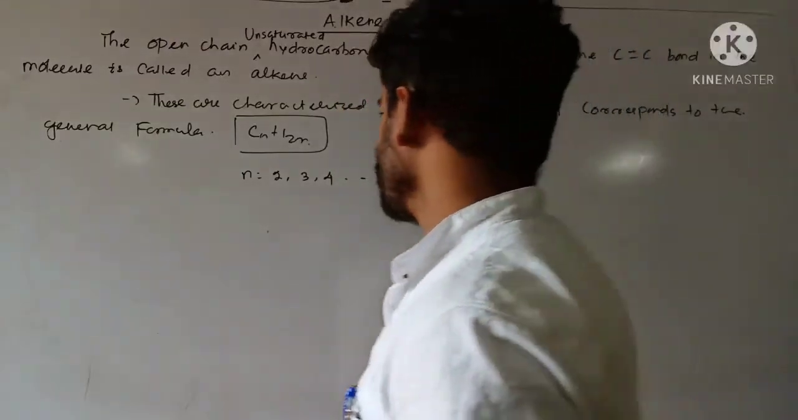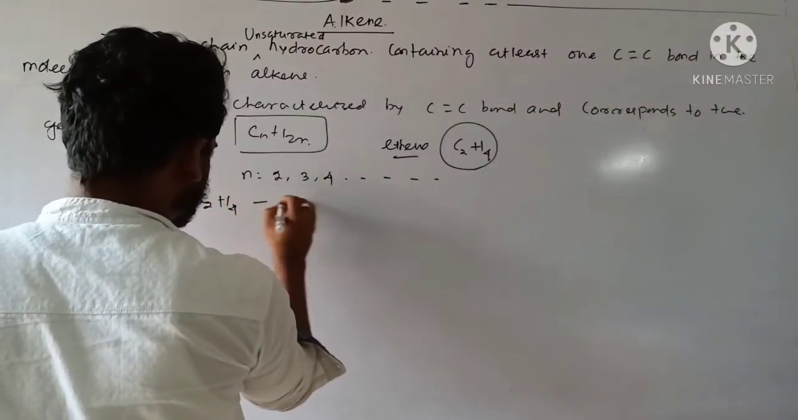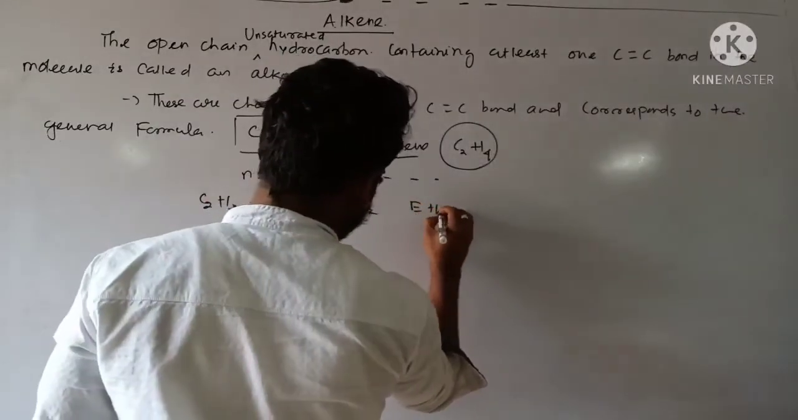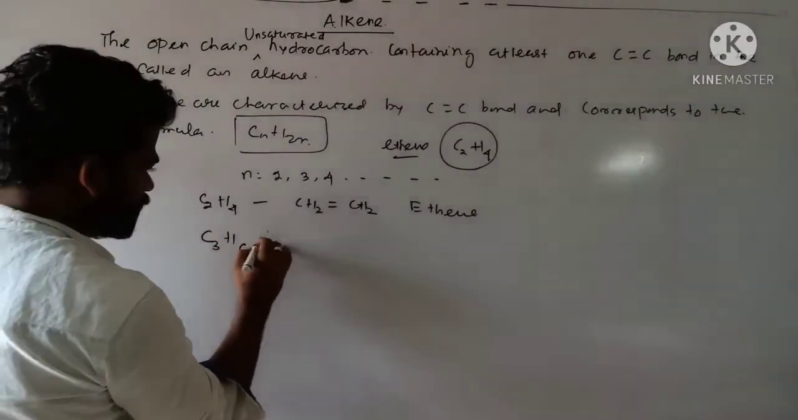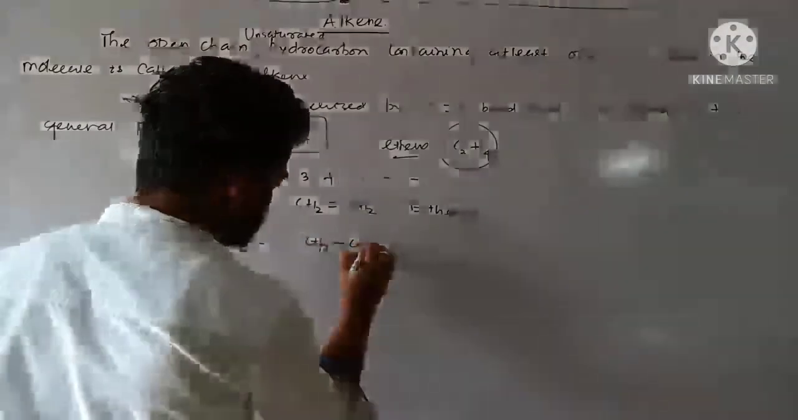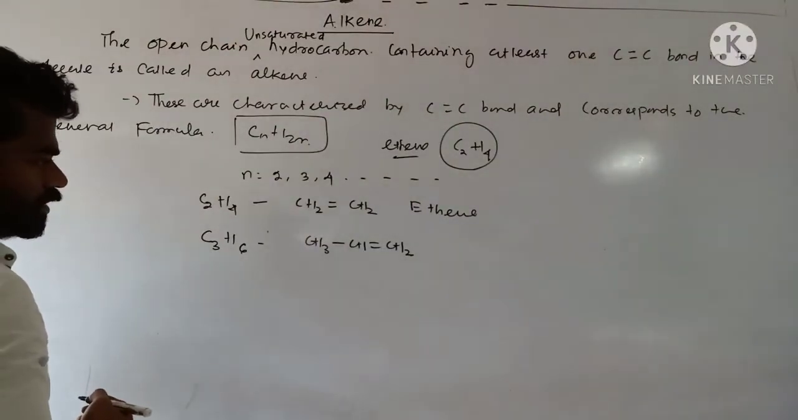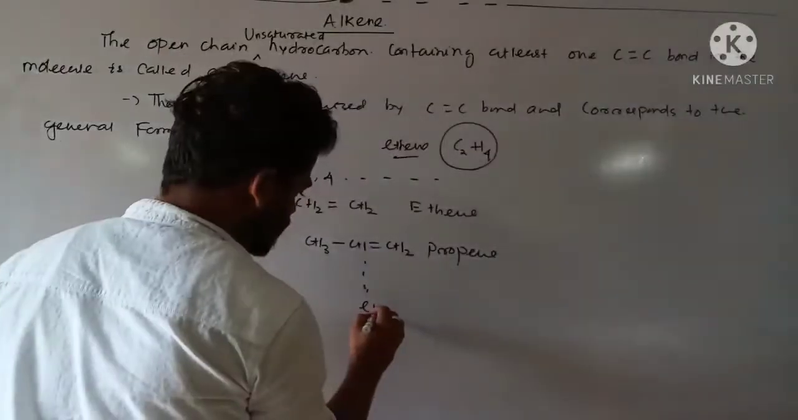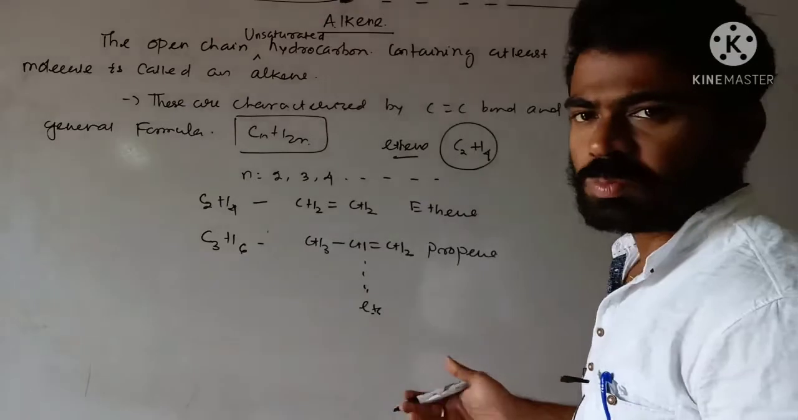Clear? So if you consider the first one, this is C2H4. Its structure can be written as CH2 double bond CH2. What is its name? Ethene. Clear? Similarly C3H6, you can write CH3 CH double bond CH2. That is propene. Likewise, etc. Again, a compound can contain two or more multiple bonds, no problem.